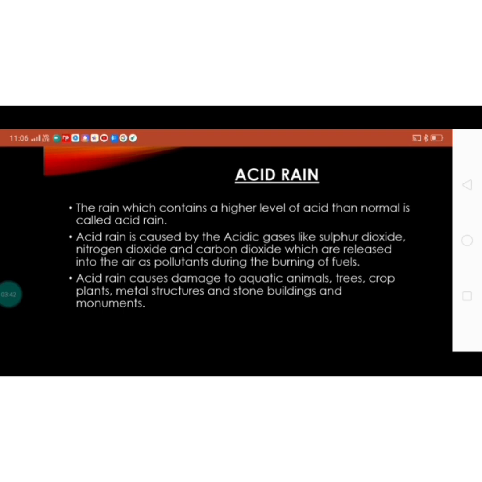Acid rain damages the surfaces of buildings and monuments made of stones. For example, it is damaging the shine of the Taj Mahal. The acid present in the rain reacts with the stones and